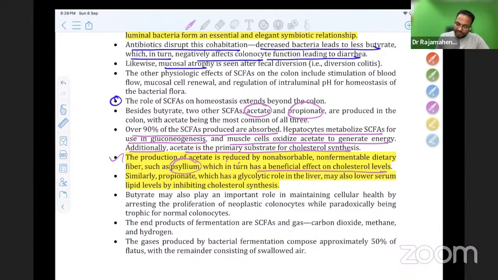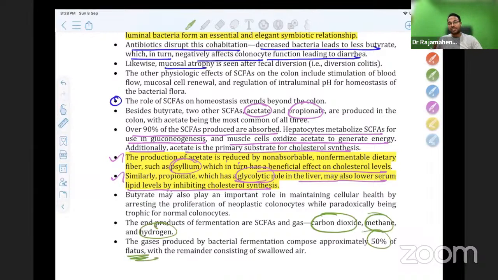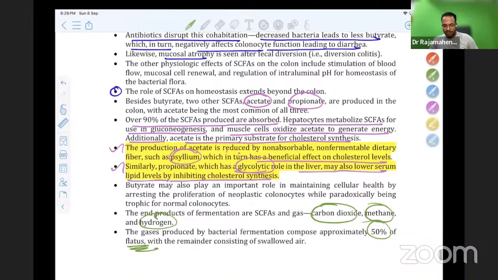Similarly, propionate, which has a glycolytic role in the liver, may also lower serum lipid by inhibiting cholesterol synthesis. Okay, so don't forget, these are some points from the book Shackelford. And short chain fatty acid fermentation produces carbon dioxide, methane, and hydrogen. That is the cause of 50% of flatus, because of these short chain fatty acid fermentation. The end products are carbon dioxide, methane, and hydrogen.